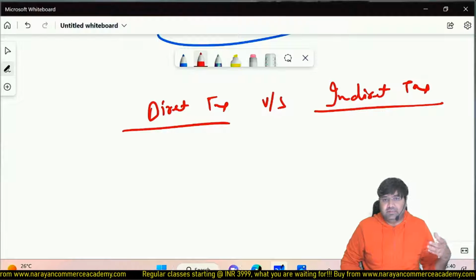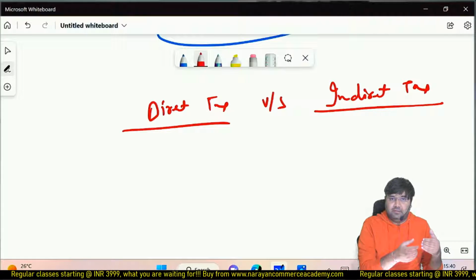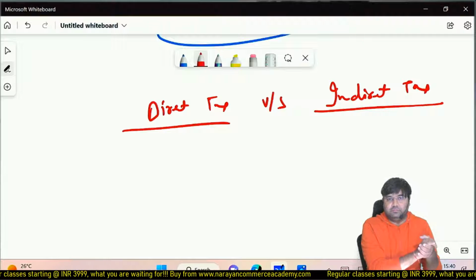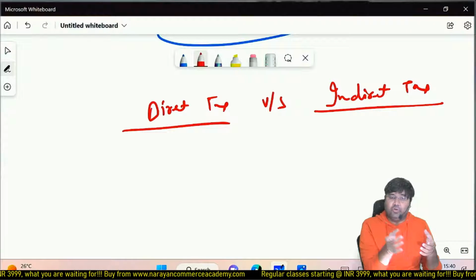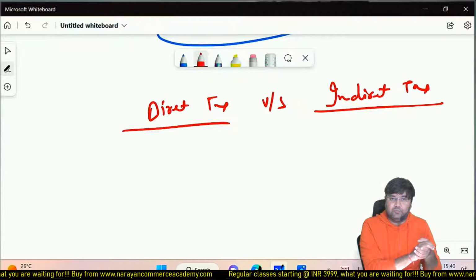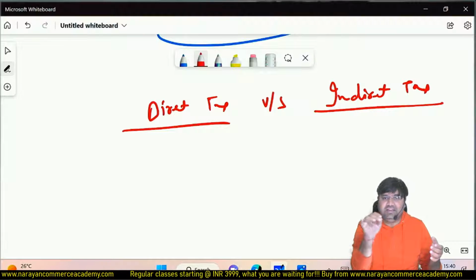You are buying biscuit, bread, butter, all these are goods, correct? So when you buy, you pay one amount to the seller. That seller is going to collect the consideration, whatever is the selling price. Along with that, that seller is also going to collect indirect taxes.